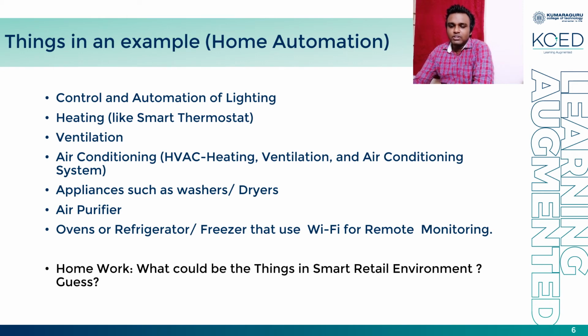Home automation has things for the control and automation of lighting and heating, like a smart thermostat, and the HVAC system, that is the heating, ventilation, air conditioning system. Appliances such as washers, dryers, air purifiers, ovens, refrigerators, and freezers are used with Wi-Fi for remote monitoring.